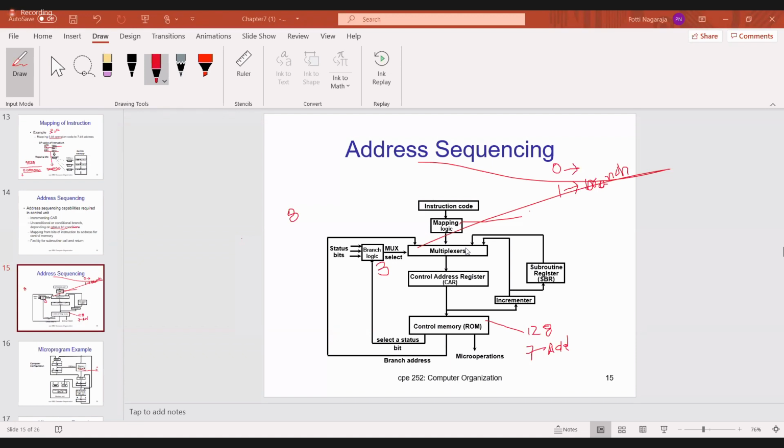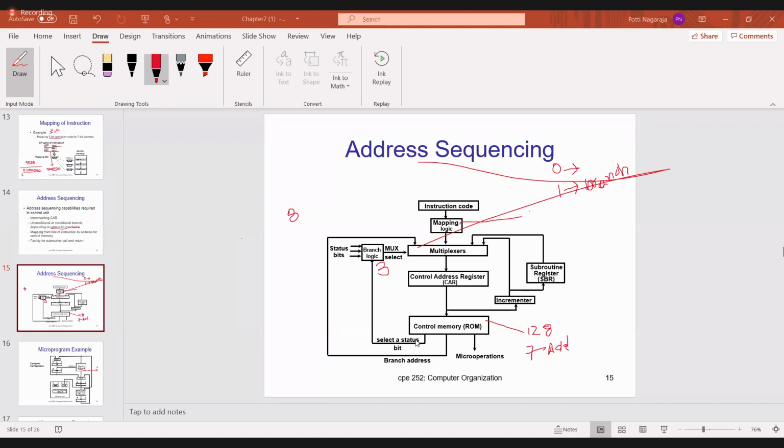Then what is a microprogram? A sequence of microinstructions is called a microprogram. Microprograms are stored in the control memory. Suppose an addition instruction is there. For the addition instruction we require one microprogram, which I will store in the control memory. Similarly for increment, one microprogram will be stored in the control memory. Remember that each control word size is 20 bits. So what is mapping logic? Mapping logic converts the 4-bit opcode into the address of the control memory.